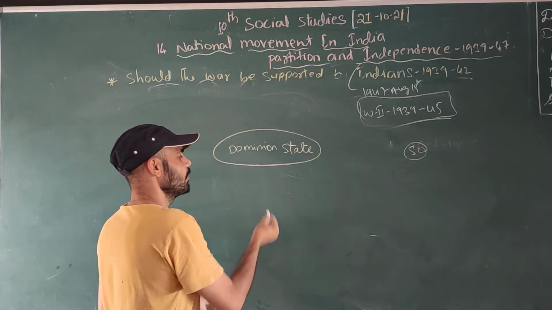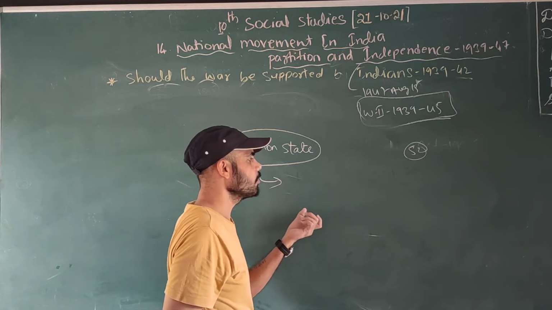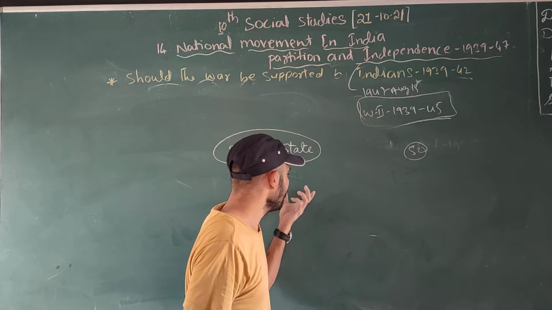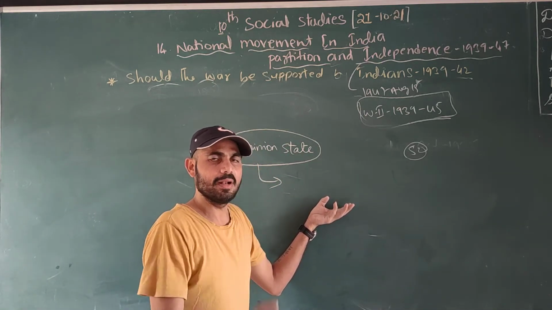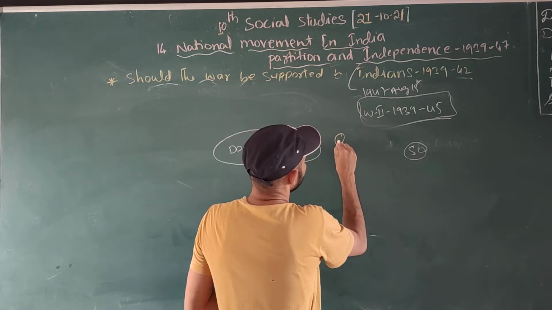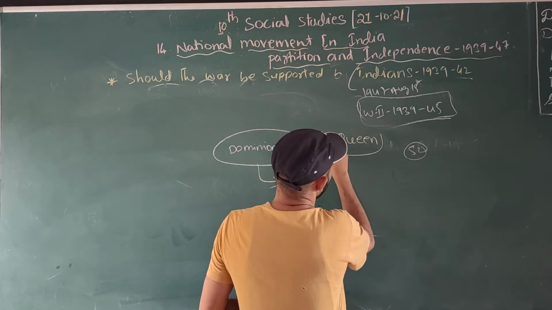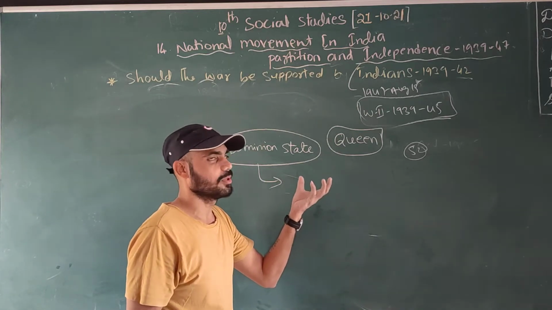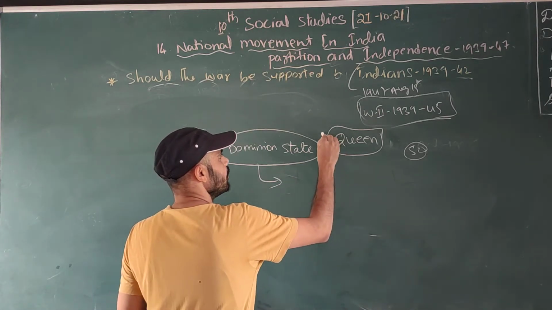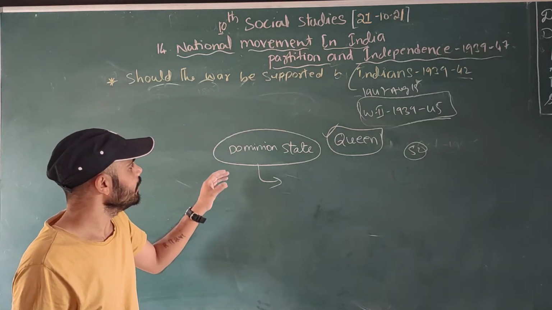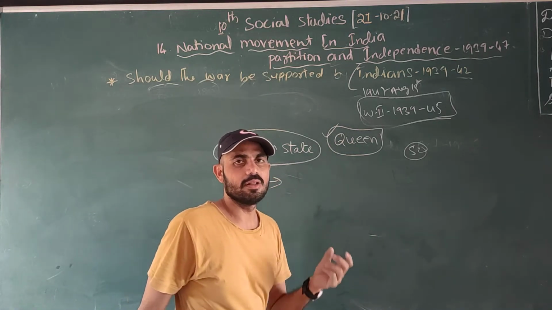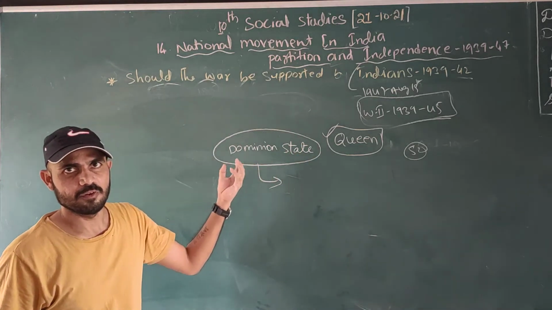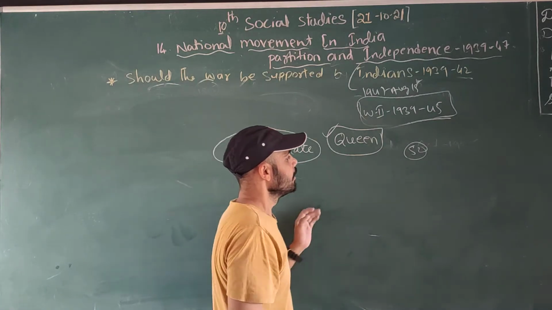What does Dominion status mean? You rule yourself. You can have your own national flag, national anthem, all those things. You are an independent country, but under the control of the Queen. Nowadays, we have many countries under Dominion status, but you have to rule under the control of the Queen. But India did not want this kind of Dominion status. Indians wanted complete independence, full independence from the Britishers.